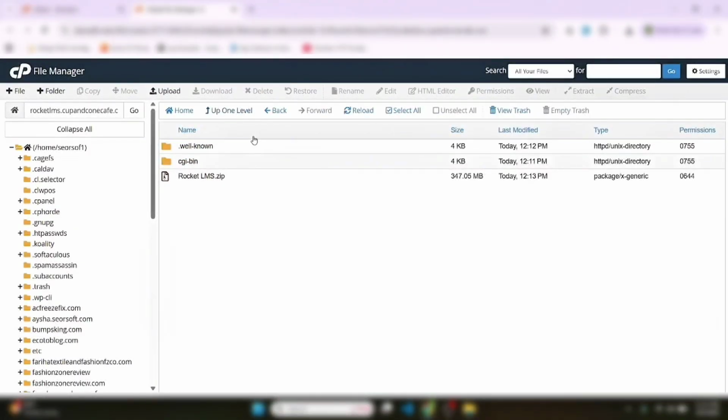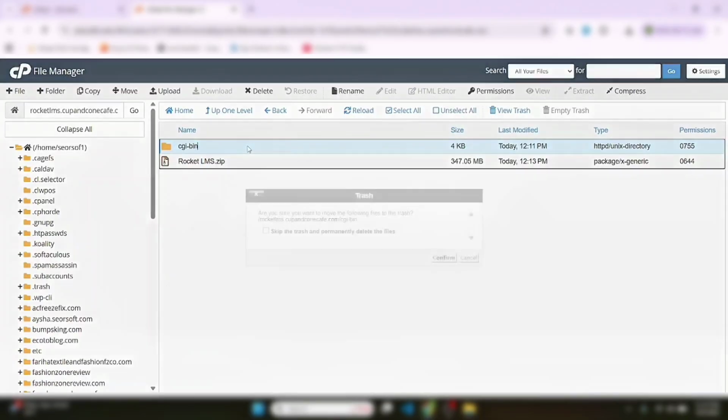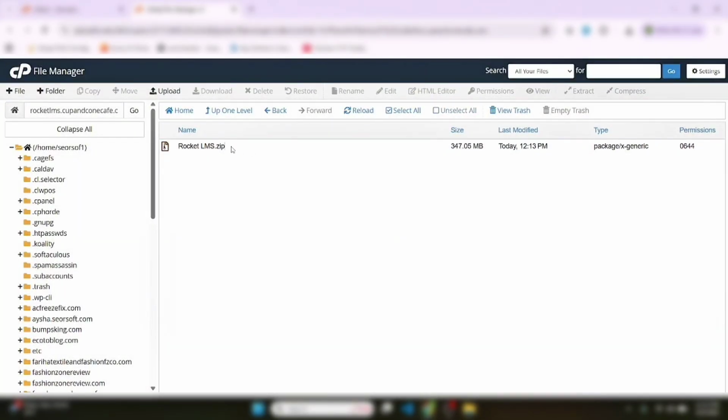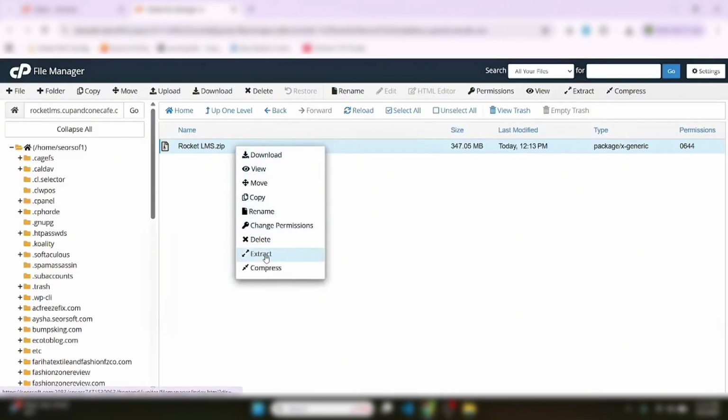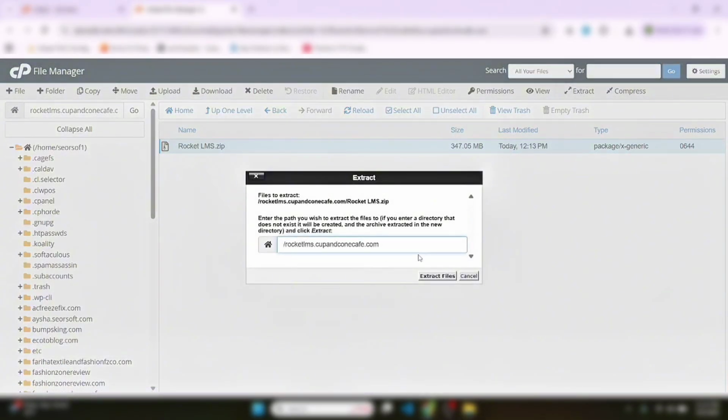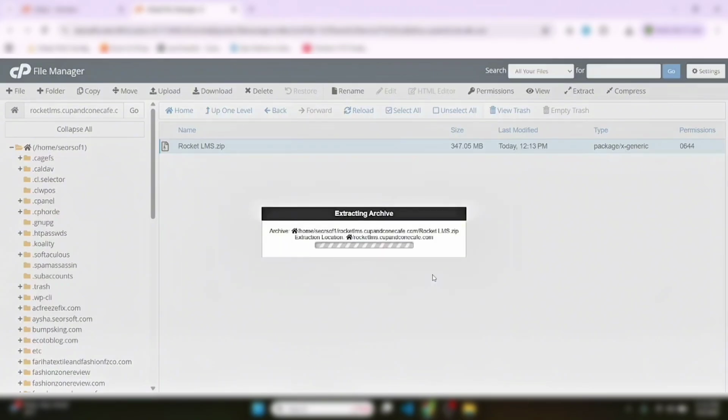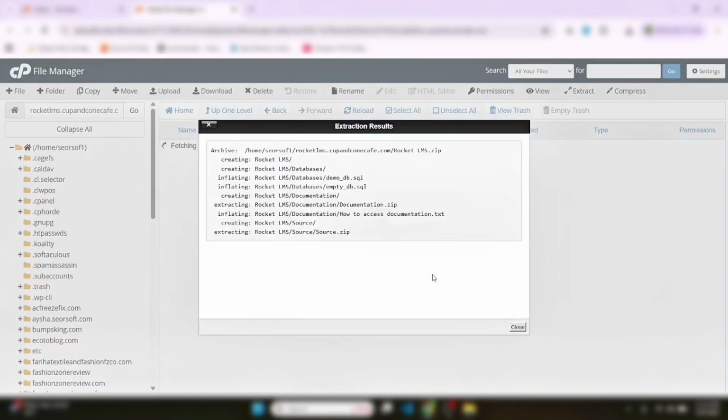Now delete these two folders. Okay, now extract the Rocket LMS zip in the subdomain. Okay, the zip file is extracted.